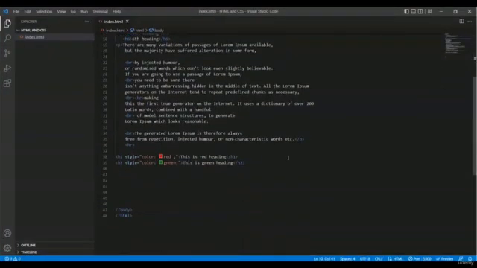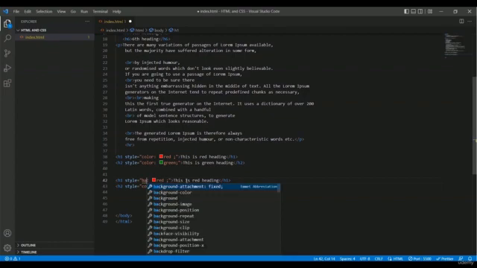Okay, so now we are going to change the background color for different elements. That's why I am copying these two lines and pasting them here. But for our style, we applied the color, and right now I don't want to apply the color here. I want to apply the background color.